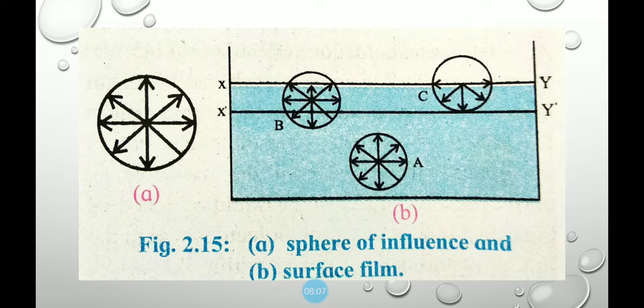Molecule B lies within the surface layer and below the free surface of the liquid. A larger part of its sphere of influence is inside the liquid and a smaller part is in air. Due to this, a strong downward cohesive force acts on the molecule. The adhesive force acts on molecule B, because the maximum part of B is deep in the liquid, but some part is in the air also.